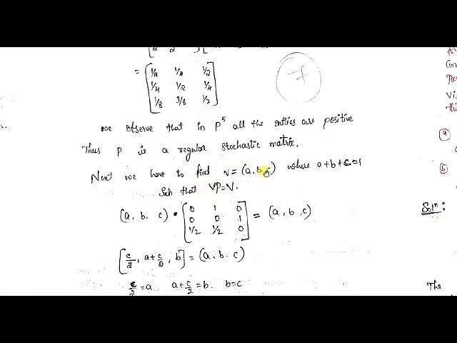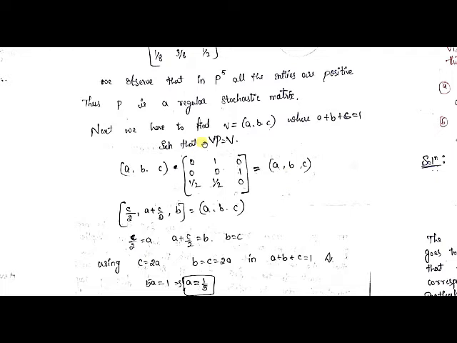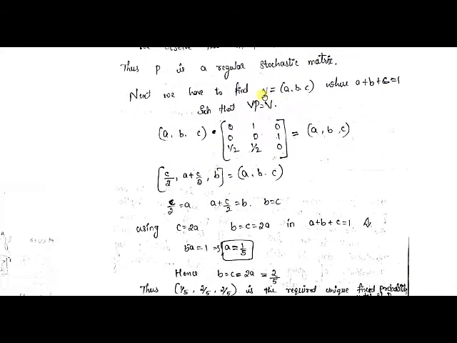Anyway, V is equal to A, B, C, where the sum of all these elements must give you 1. So this is the condition we follow to find the unique fixed probability vector.